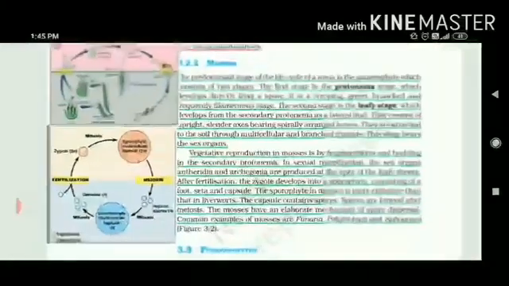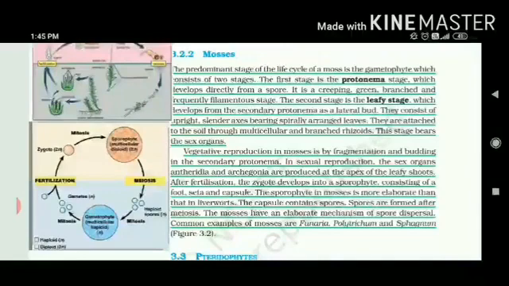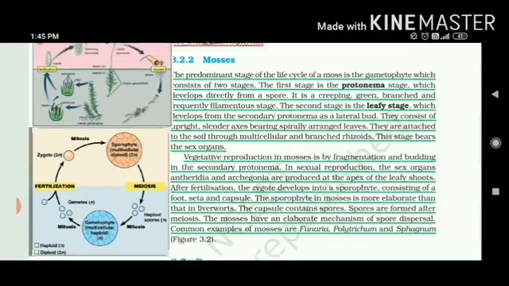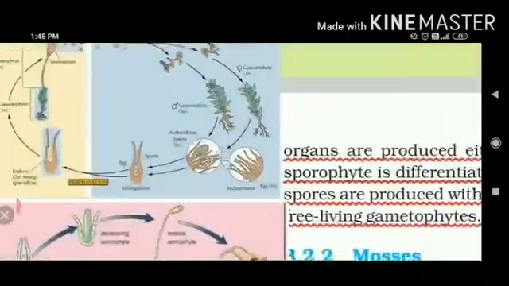Now let's come to the mosses. So mosses are also categorized. They have the life cycle in the form of gametophyte. But now the gametophyte is divided into two different stages. The first stage is called the protonema stage and the second stage is called the leafy stage. To understand, we have a better diagram for it.